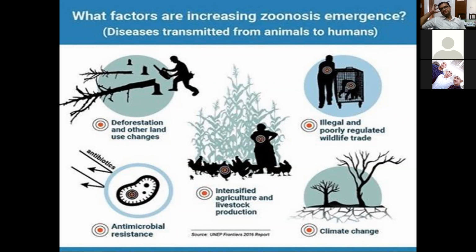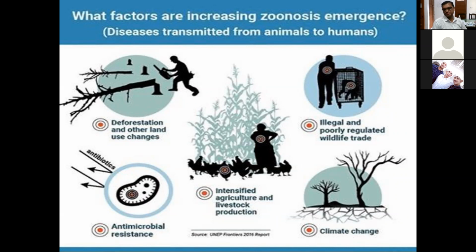Say, for example, as I told many times, if the temperature changes, the vector also changes, and the type of pathogen also changes, and that change in pathogen and vector leads to emergence of new disease for a particular area.